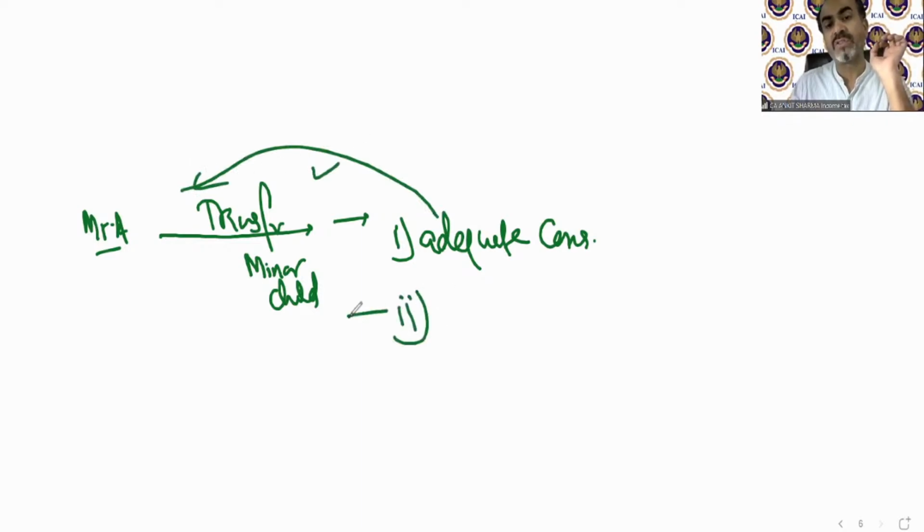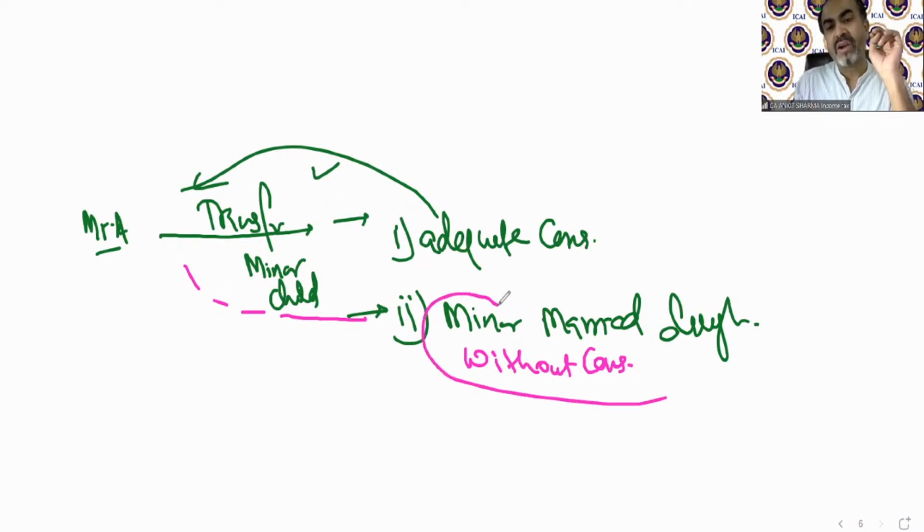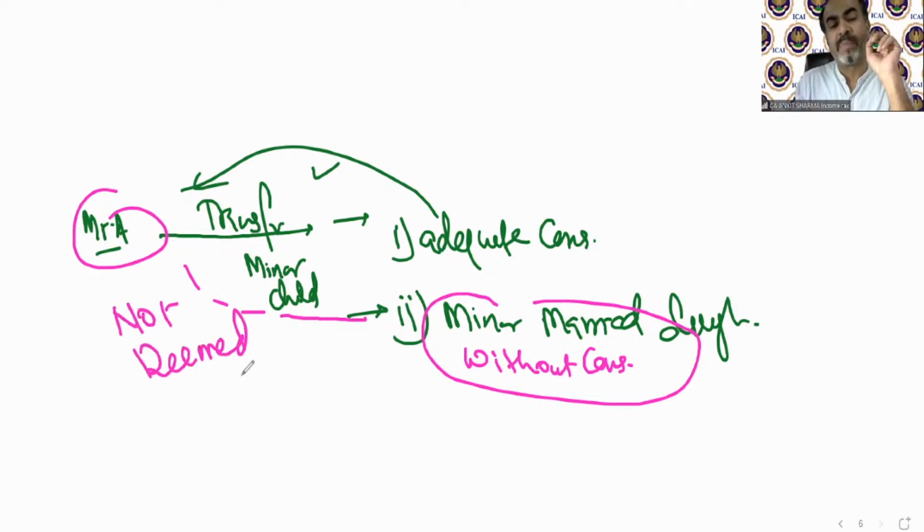Or if you are transferring it to a minor married daughter, again in that case, even if you are taking no consideration, even in that case, that minor married daughter will be treated as the owner and you will not be treated as deemed owner. You do not need to pay tax in this case also.